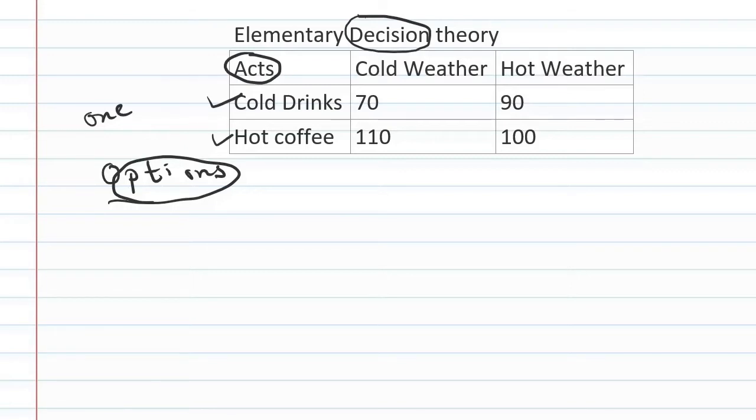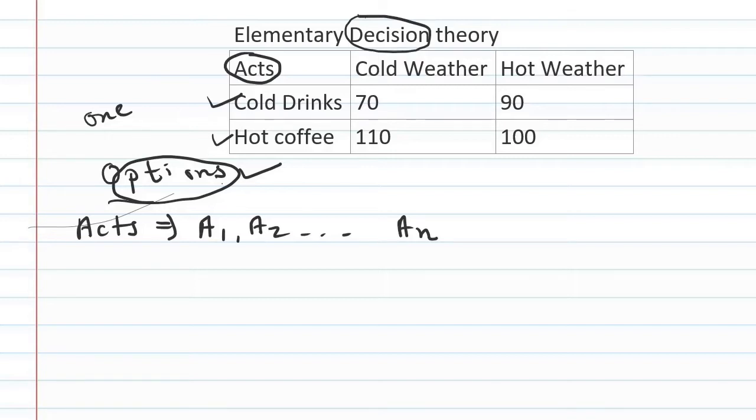So I have two different options to start my business. These options are known as acts, and in statistical decision theory these acts are generally denoted by A1, A2, and so on up to say AN.